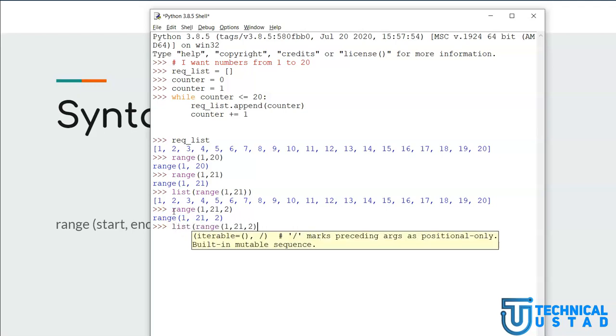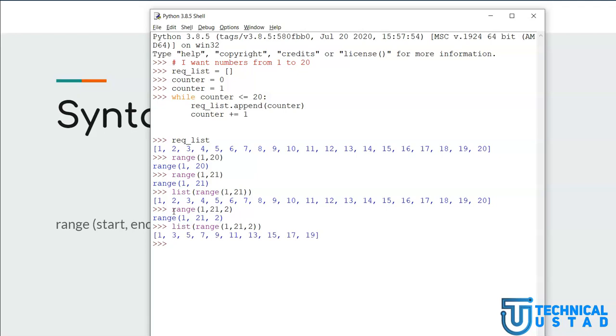the list constructor, and if I hit enter, notice we are starting from 1, as mentioned, but instead of 2 we are getting 3. Why? Because we said the step is 2, hence there will be a step of 2. So from 1 to 3 there is a gap of 2, from 3 to 5 there is a gap of 2, and all the way to 19.